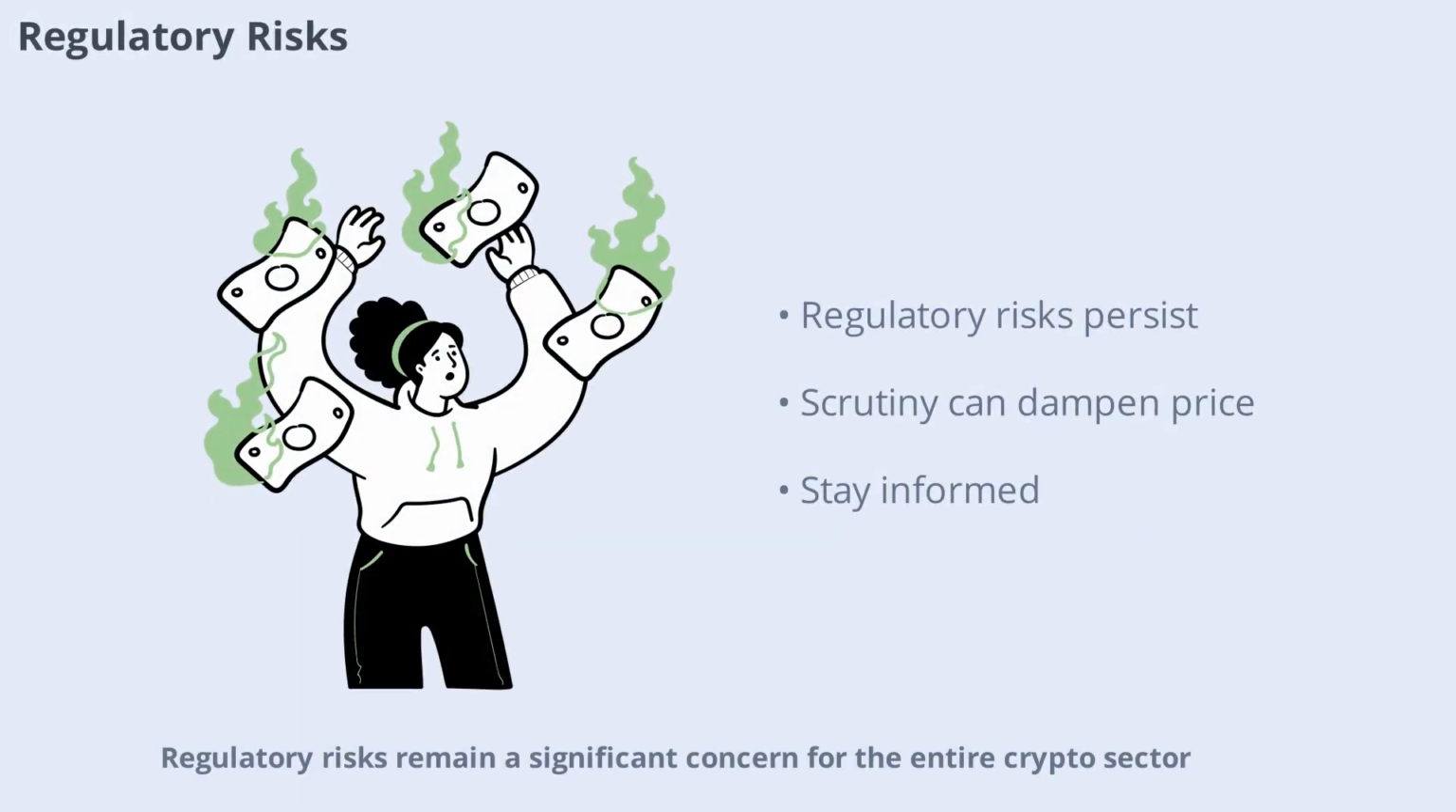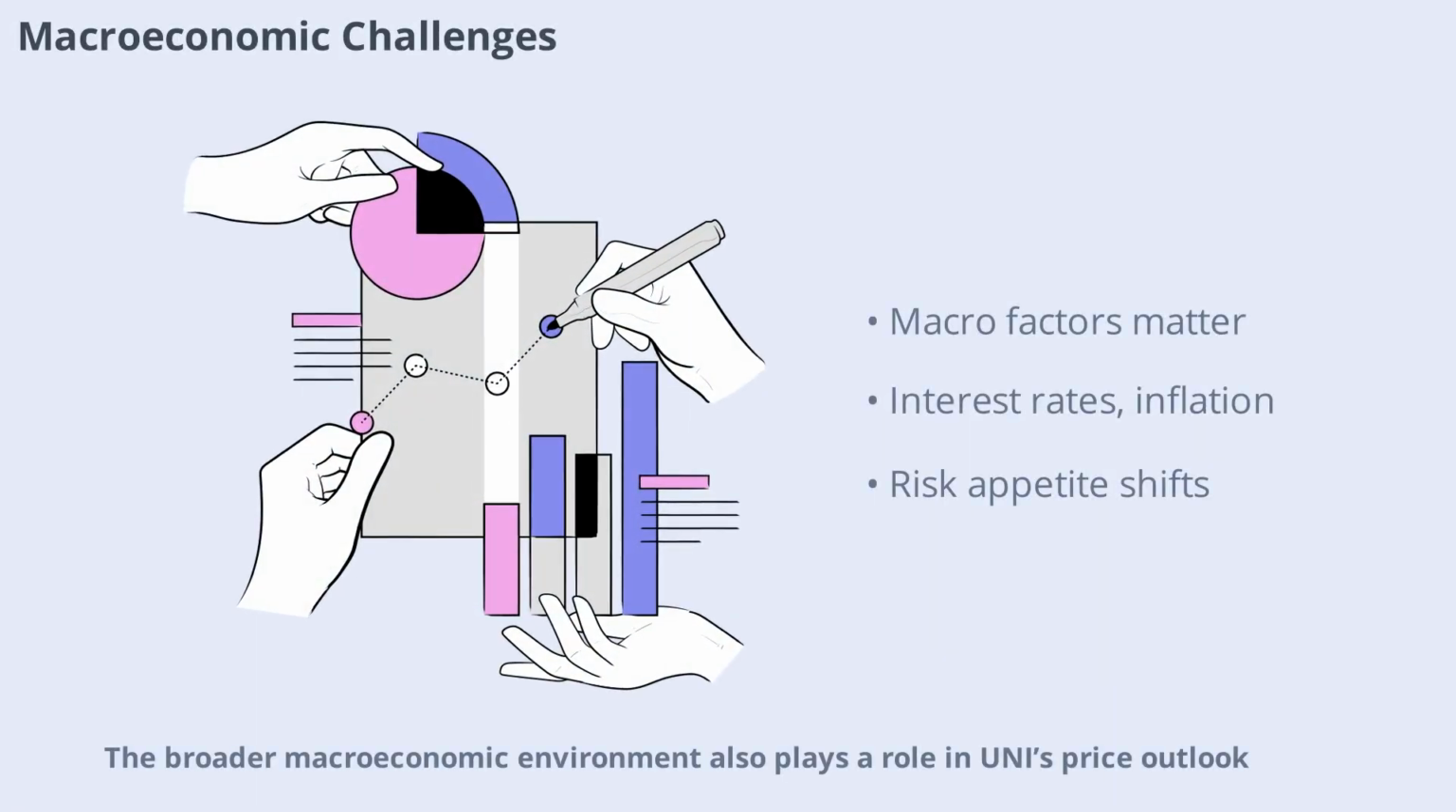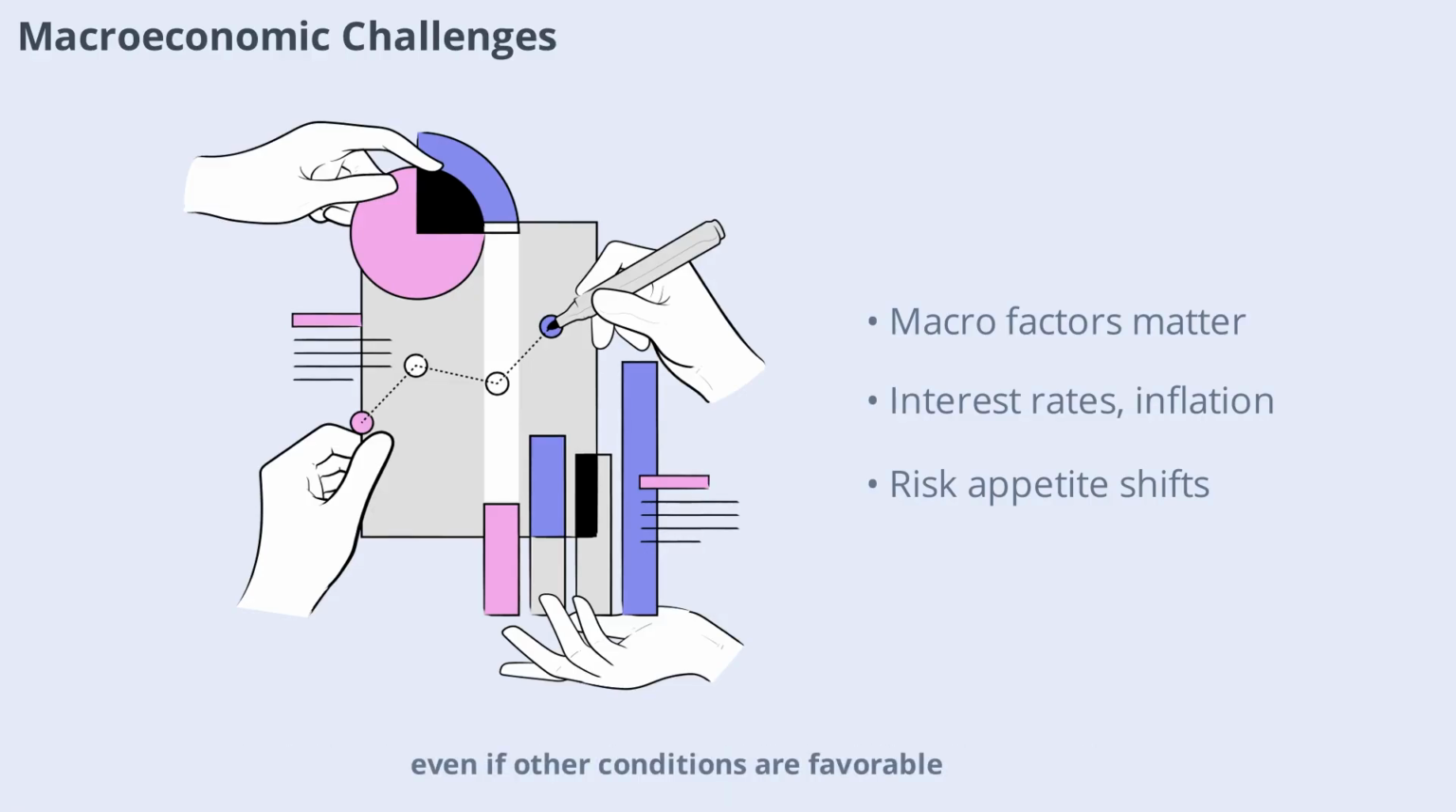Regulatory risks remain a significant concern for the entire crypto sector, including Uniswap. Unfavorable regulations or increased scrutiny could dampen investor enthusiasm and limit UNI's upside potential. Staying informed about regulatory developments is essential for anyone investing in DeFi tokens. The broader macroeconomic environment also plays a role in UNI's price outlook. Factors such as interest rates, inflation, and global risk appetite can all influence capital flows into and out of crypto assets. A challenging macro backdrop could limit UNI's ability to rally, even if other conditions are favorable.